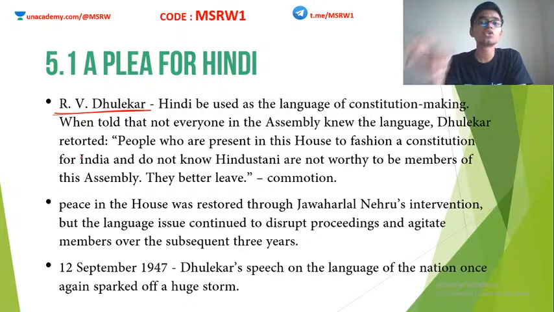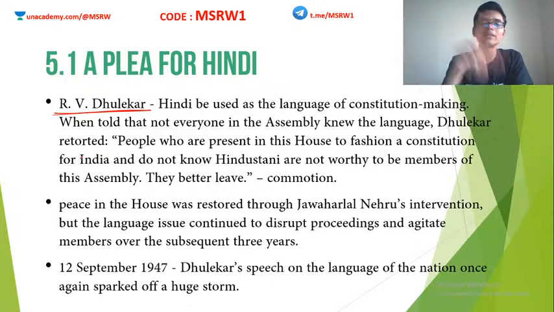But he was told that not everybody in the Constituent Assembly understood Hindi. This is a fact, because there are people from Tamil Nadu, Kerala, Andhra Pradesh, Karnataka, Mizoram, etc. From all parts of India, people are there. Not everybody understands Hindi. So the people told Thulekar that not everybody knows Hindi, so we cannot proceed with Hindi as the language of making the constitution.